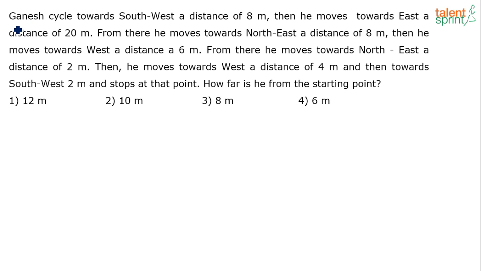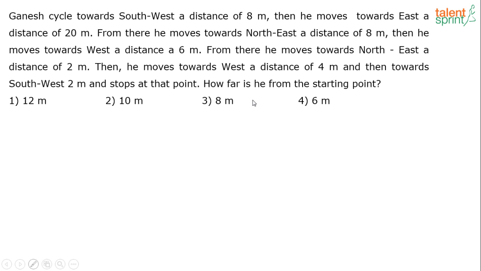It says, Ganesh cycled towards southwest a distance of 8 meters. Then he moves towards east a distance of 20 meters. From there, he moved towards northeast a distance of 8 meters. Then he moved towards west a distance of 6 meters. From there, he moved towards northeast a distance of 2 meters. Then he moved towards west a distance of 4 meters, and then towards southwest 2 meters, and stops at that point. How far is he from the starting point? Options given to us are 12 meters, 10 meters, 8 meters, and 6 meters.